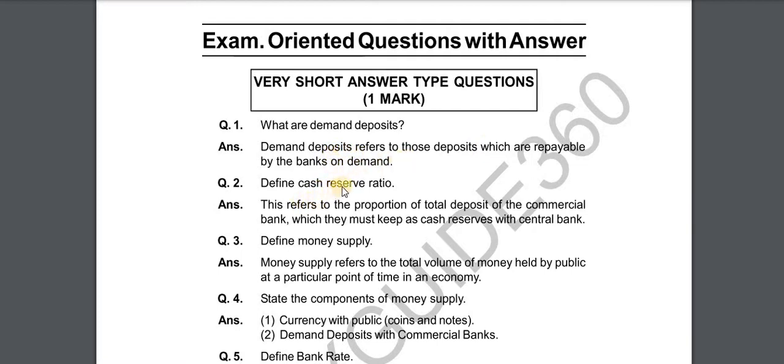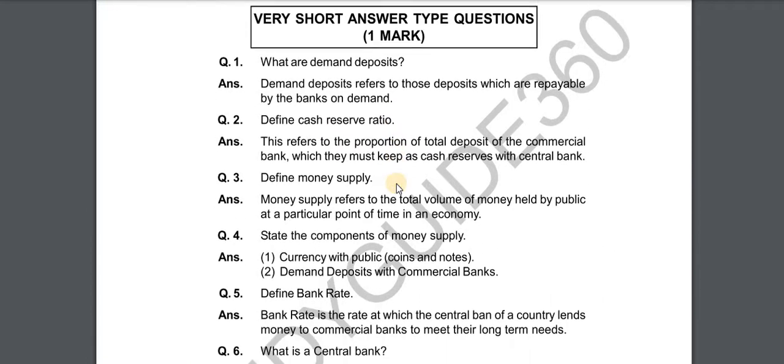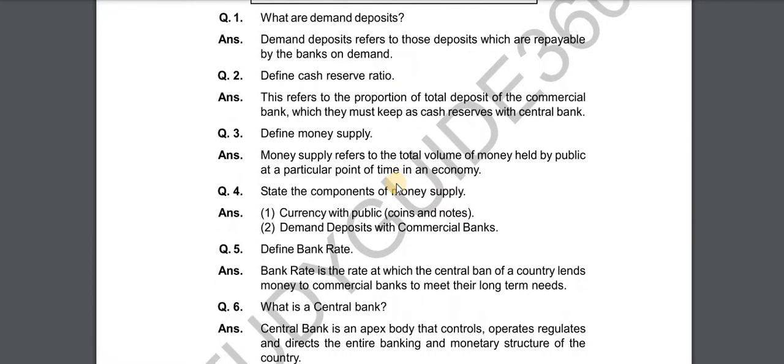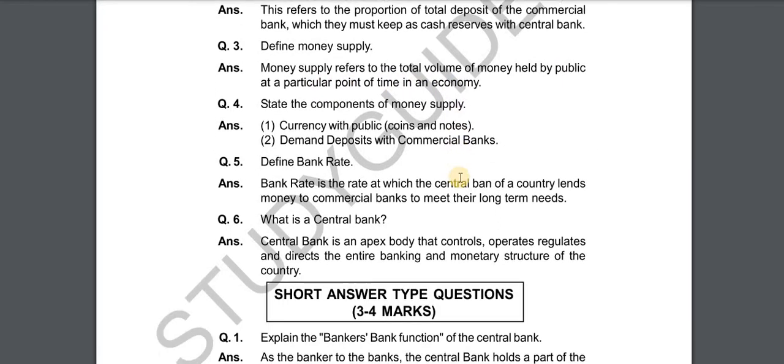Define cash reserve ratio. This refers to the proportion of total deposit of the commercial bank which they must keep as cash reserves with the central bank. Define money supply. Money supply refers to the total volume of money held by public at a particular point of time in an economy.